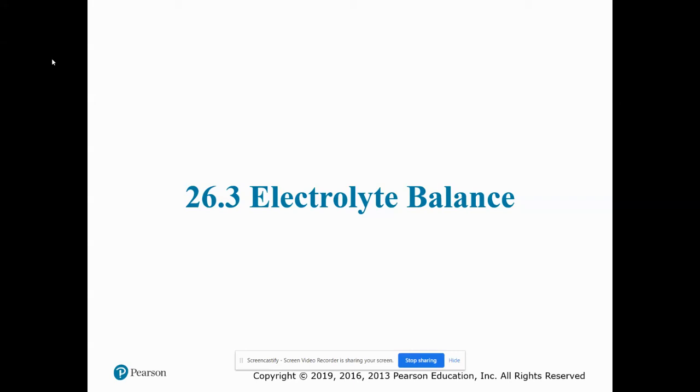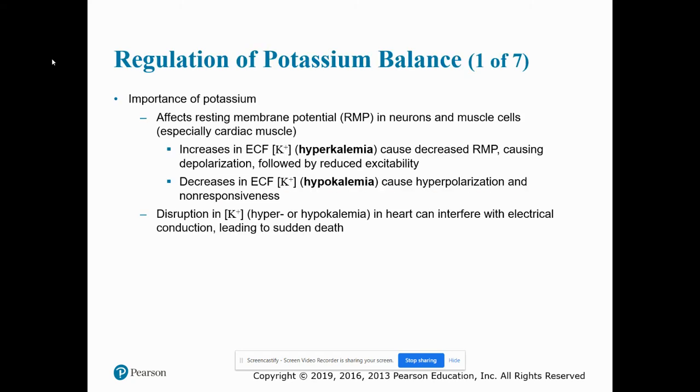This is still chapter 23, and we are still on electrolyte balance, but this talk is going to focus on potassium, chloride, and other anions. So first, we're going to talk about the regulation of potassium balance. And before we even get into the regulation, we talk about the importance of potassium.